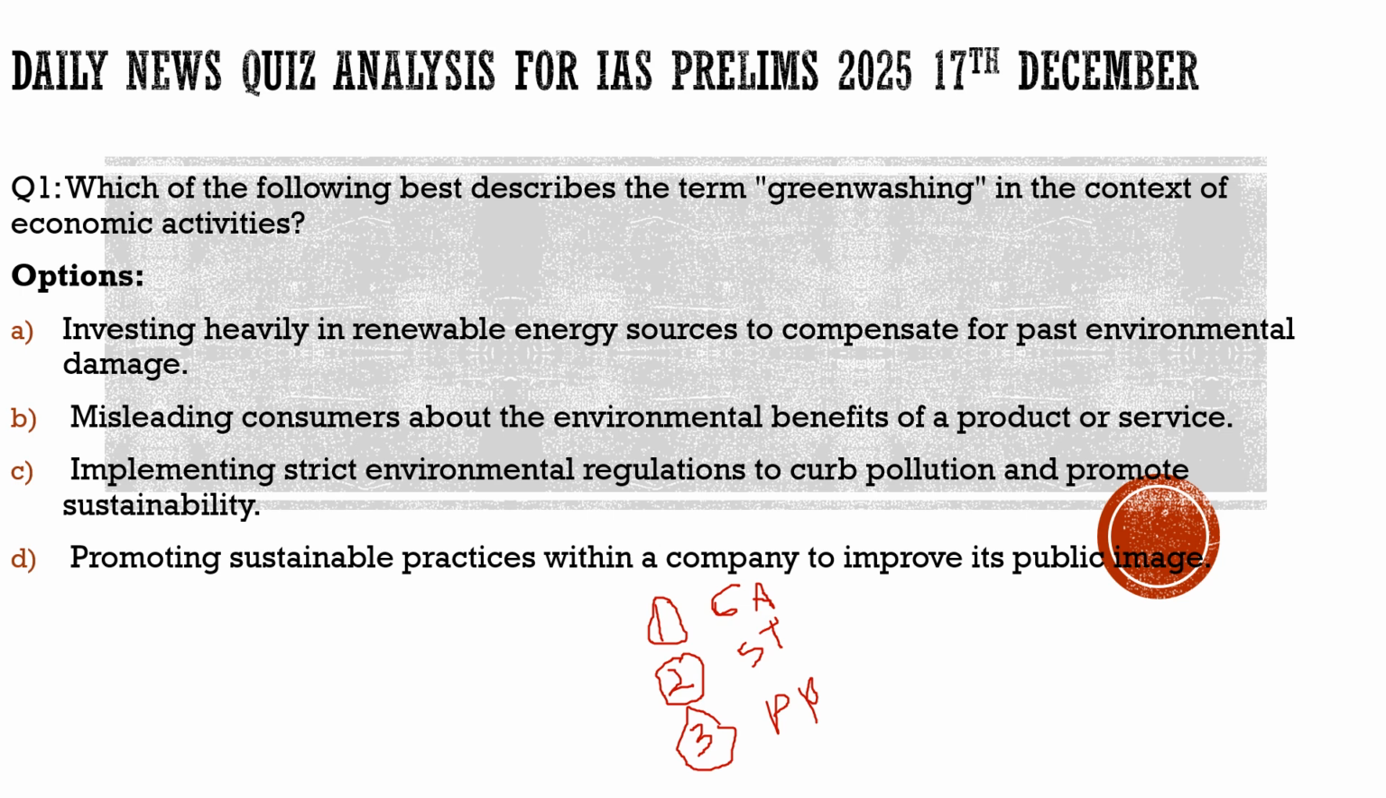So with this, let us start our discussion by looking at the first question here. The question is about which of the following best describes the term greenwashing in the context of economic activities. So here it talks about the term greenwashing. You may ask me a question, sir, why are we discussing this question here? What was the need for us to discuss the greenwashing term in the context of economic activities?